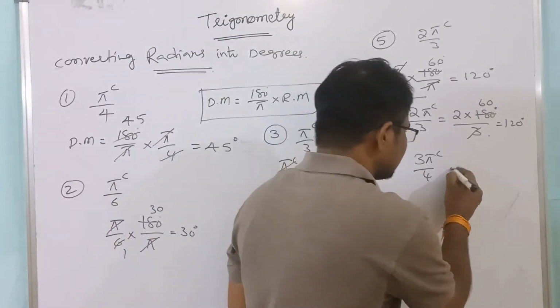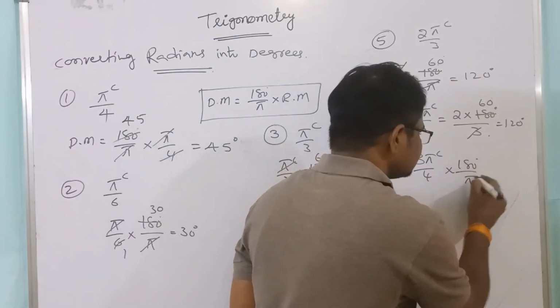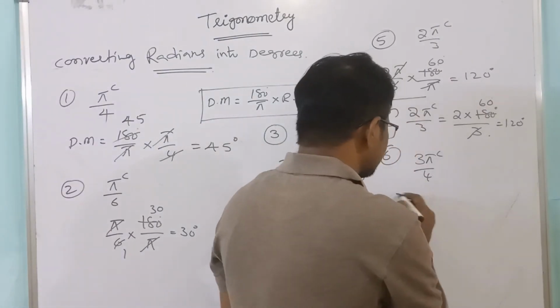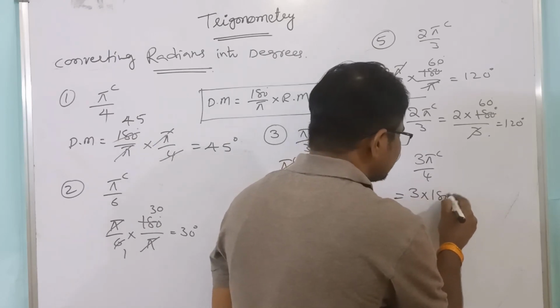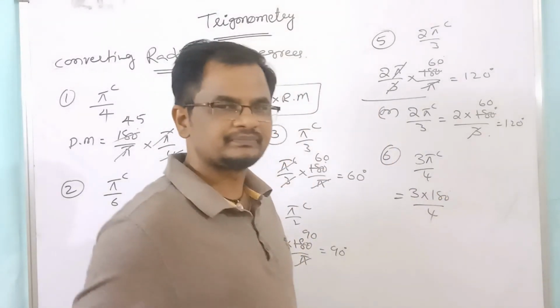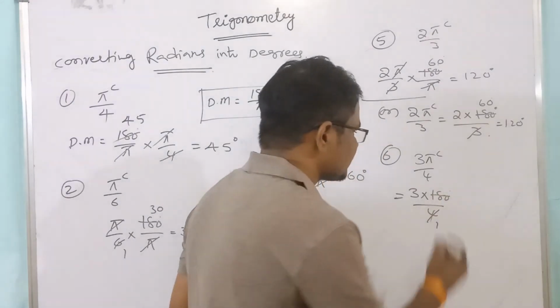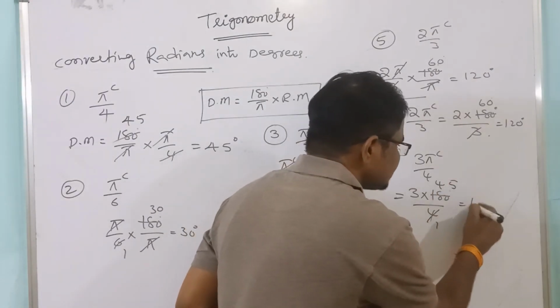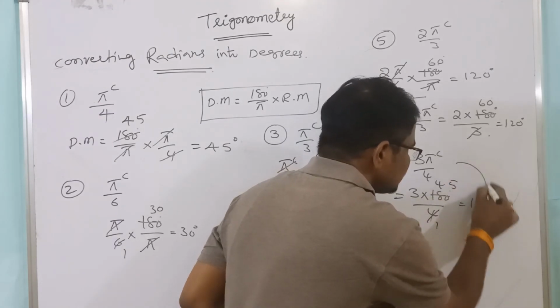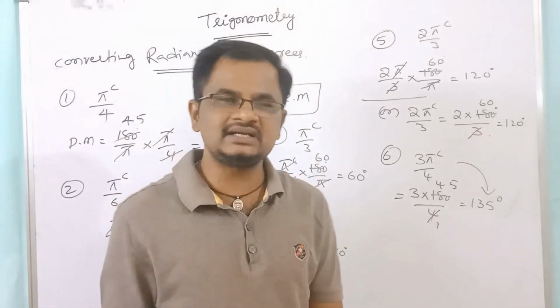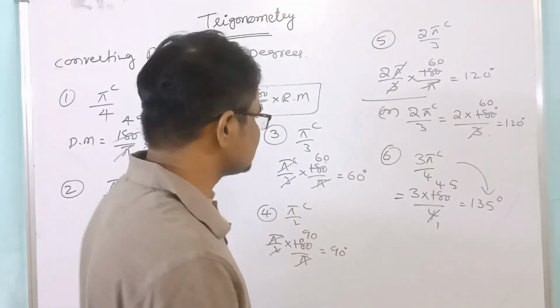Multiply by 180 by pi, or directly take 3 into 180 degrees by 4. 4 forties, 5 times, that is equal to 135. So 3 pi by 4 is nothing but 135 degrees.